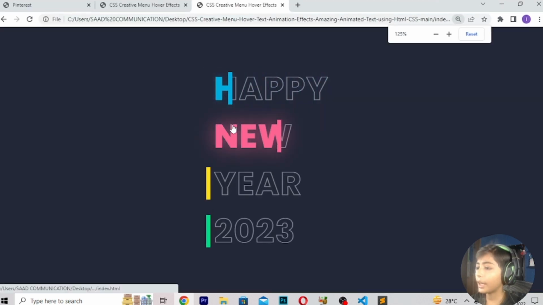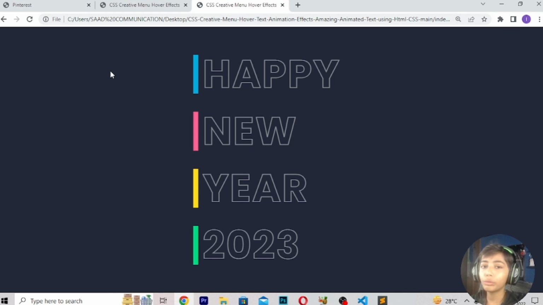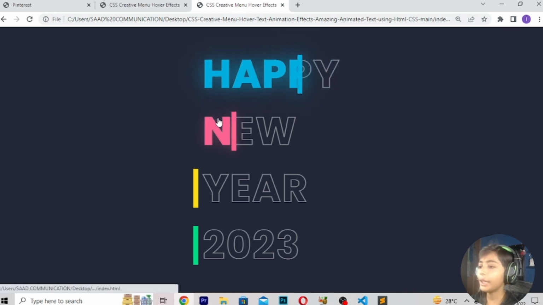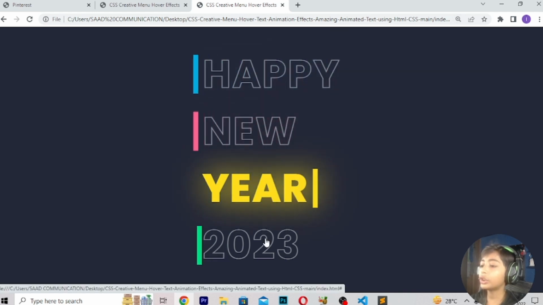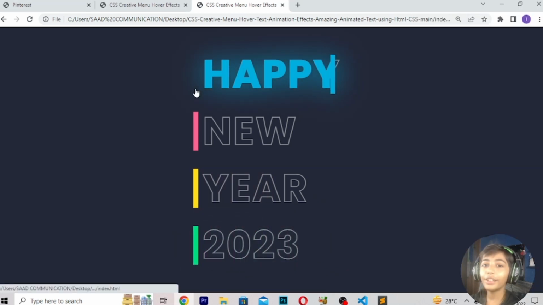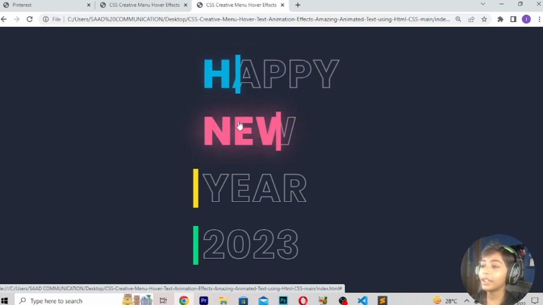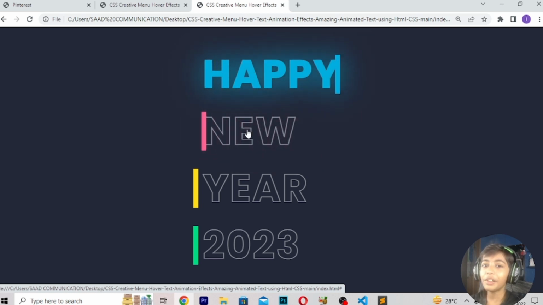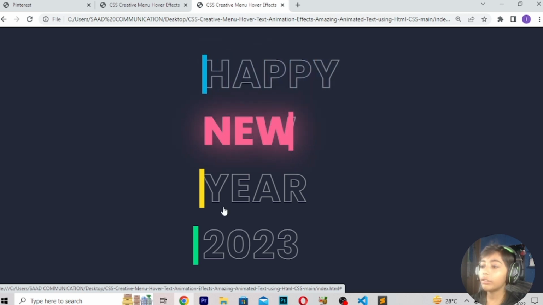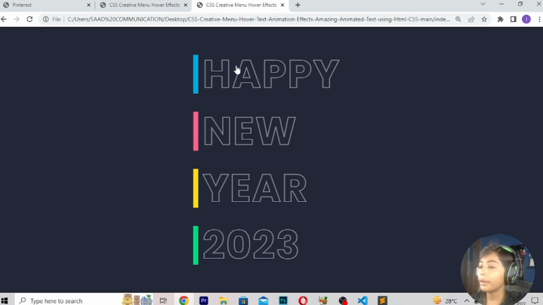I built my CSS creative menu hover effect of 2023. Happy New Year 2023. Happy New Year is coming in only 2 or 3 days. I will build that for you, and I hope you enjoy this class.